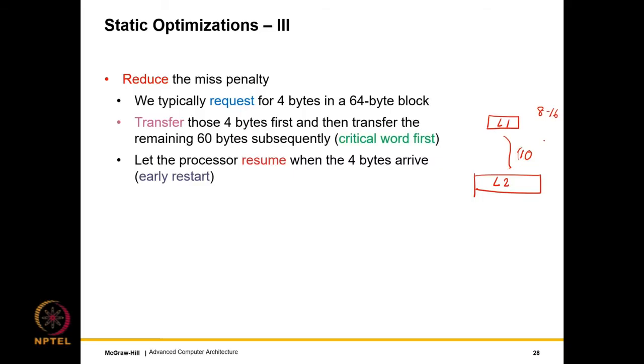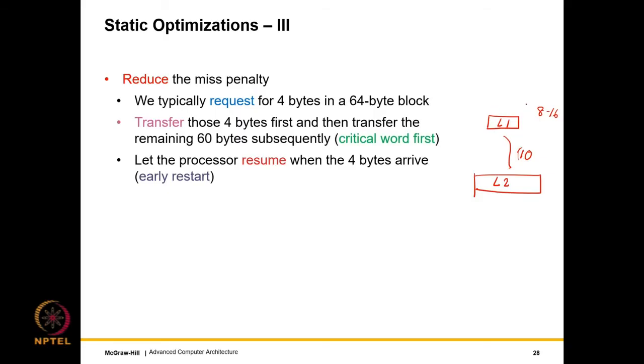So the question is how do we order the bytes within the block while we are transferring from the L2 to the L1? If we transfer first those 4 bytes that are required by the processor, which missed in the first place, and then transfer the remaining 60 bytes subsequently, then we can get the useful information earlier.